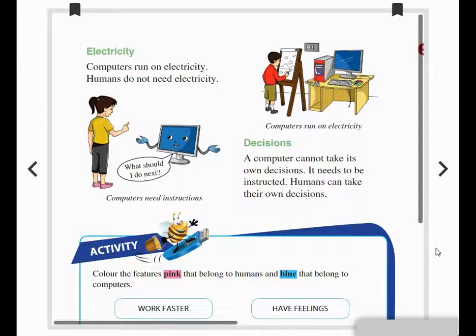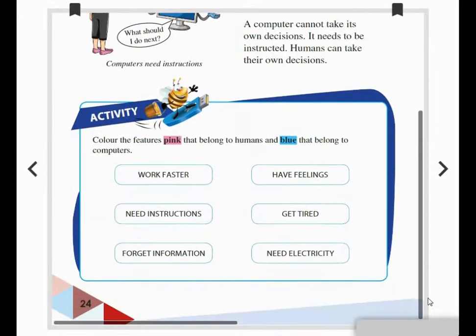See here, children, you can see a middle activity. In this, the features are colored pink if they belong to humans and blue if they belong to computers. Some features are given in these boxes. Accordingly, you have to color the human related features in pink. The machine related features you have to color in blue. Do this activity, children.